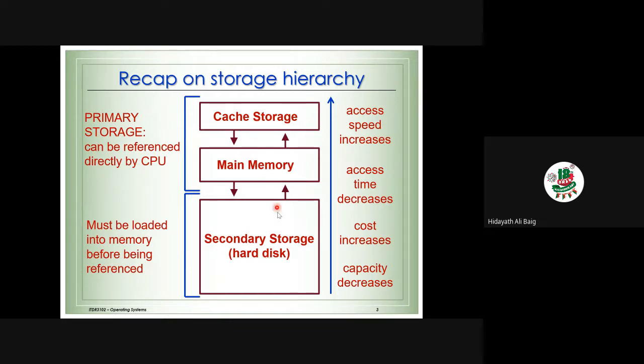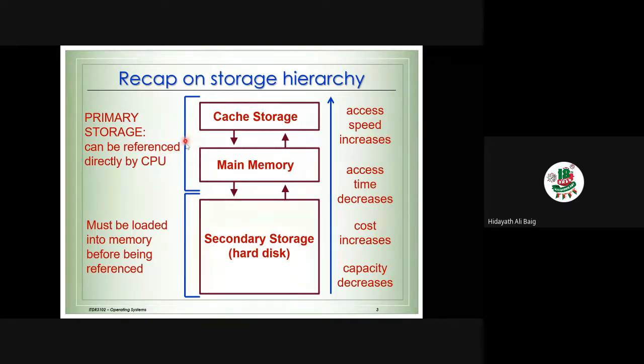When we compare them, we use two different concepts. One is the way the CPU can access the memory, and the second is the size of the memory, the cost of the memory, and the accessing speed. Various points will be used to compare these three memories.